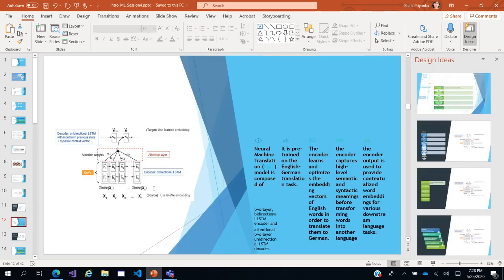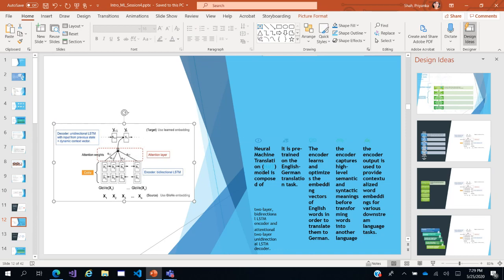Moving on, now NMT forms the basis of CoVe, contextual vectors. In contextual vectors, the only other difference which we see apart from the previous diagram is that in the source, we are embedding it using some techniques. So this is global vectorization, could be word2vec or something like that, where each word is transformed into its vector format. And then again, this is the bidirectional LSTM, the hidden layers here, the attention layer, which highlights a few of the words which are of importance, and then this is the output layer.